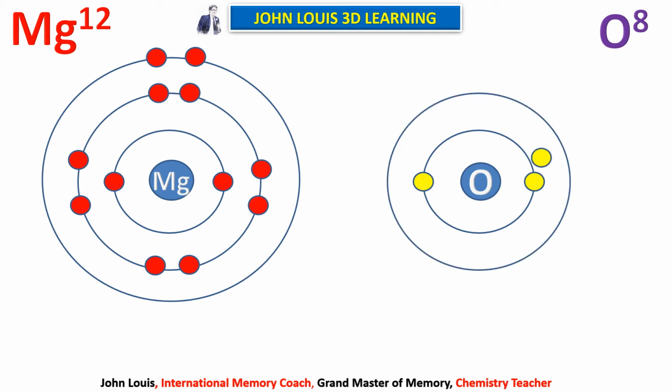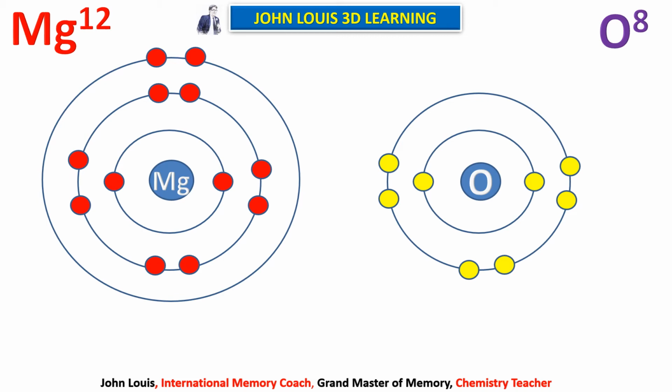So this is the second orbit: 1, 2, 3, 4, 5, then 6. So it requires 2 more electrons to attain the stable octet structure. If it wants 8 electrons to become stable, it needs 2 more electrons. From where will they get it? So magnesium is willing to donate.